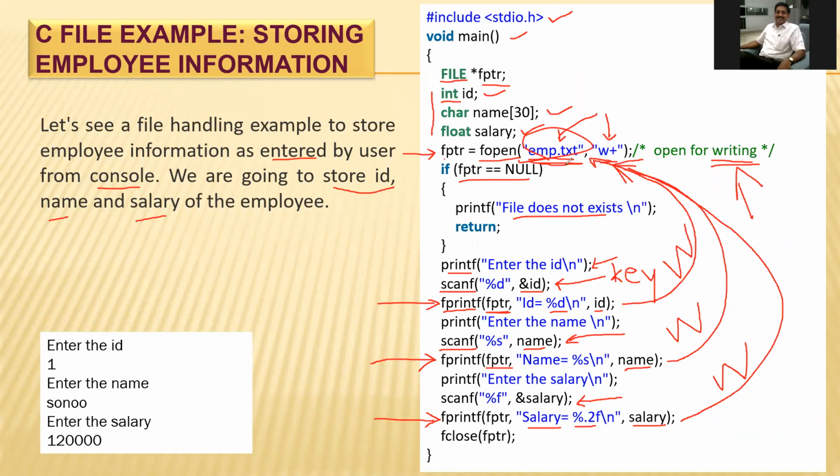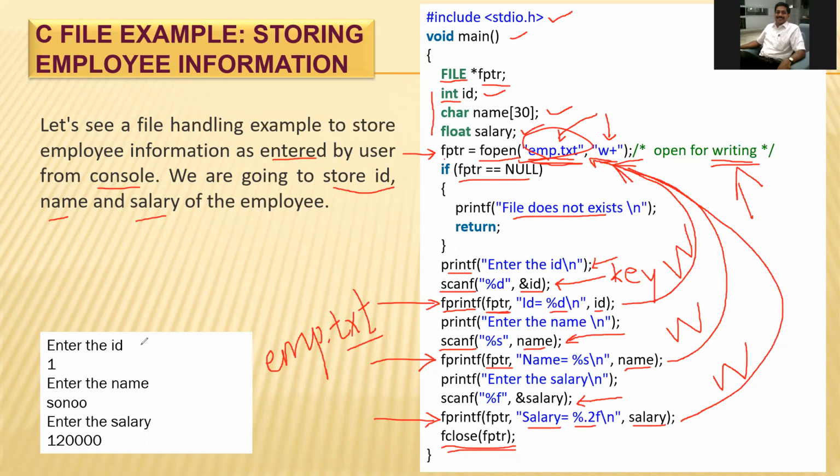Can you see this emp.txt file? So all this information will be stored in the emp.txt file. Now this file has the extension txt, that is a text file. Now we just close that file. So that file will be closed. Now can you see what the output of this program is?